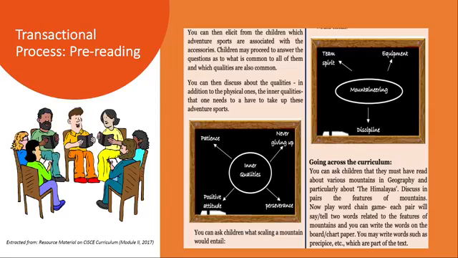In the last paragraph, we are talking about going across the curriculum. Here, because the topic is about the mountains, about the Himalayas, we can very quickly infer that there is an element of geography.